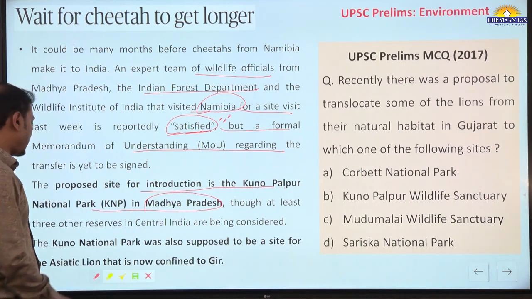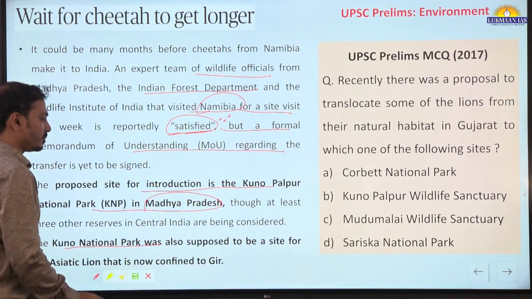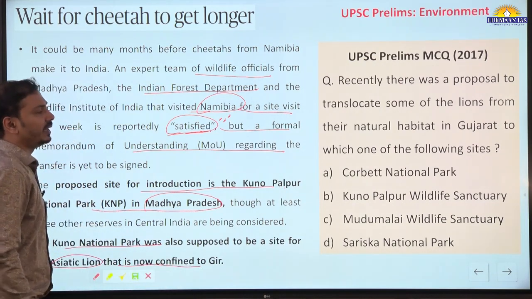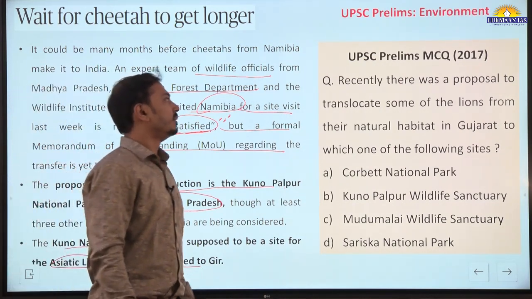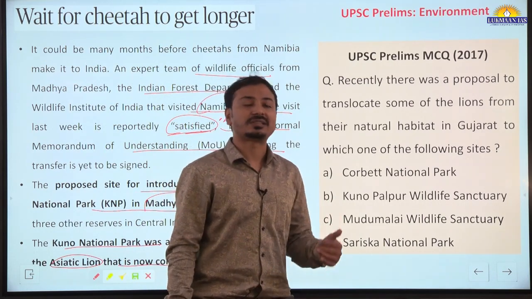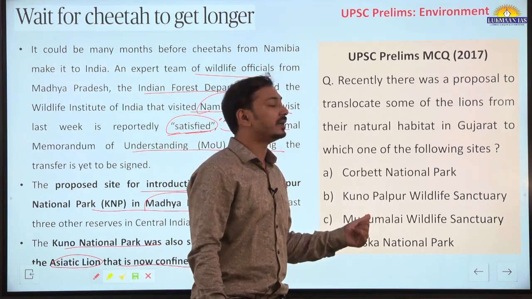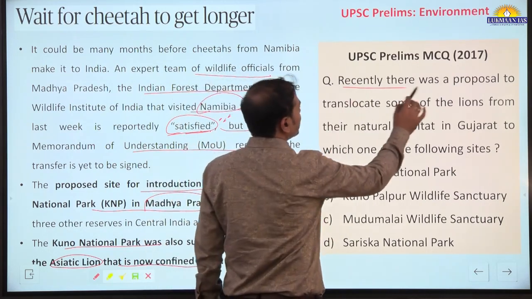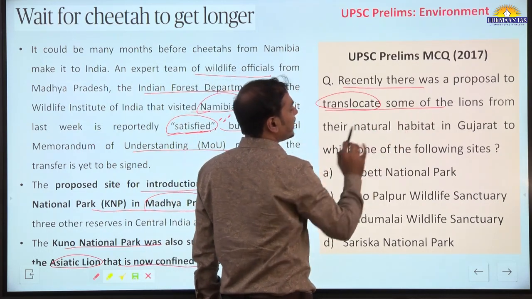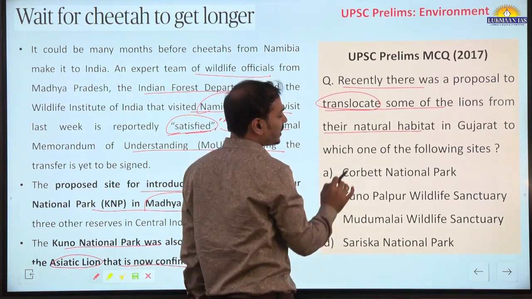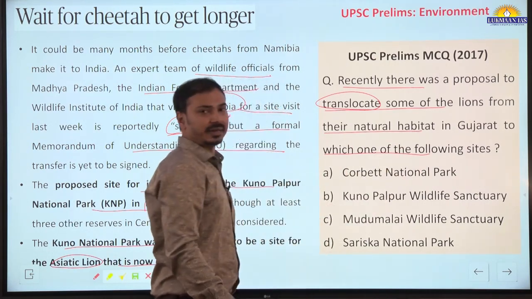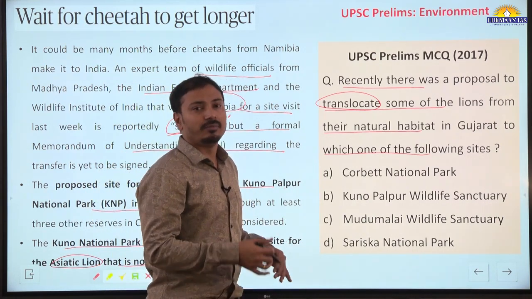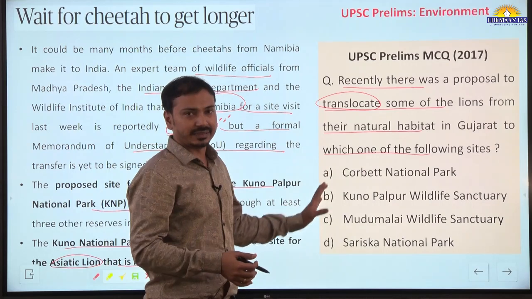You should remember that this Kuno National Park was also supposed to be the site for the Asiatic lion, which is now confined to Gir National Park in Gujarat. Now see what kind of question was asked in the 2017 UPSC prelims examination. Recently there was a proposal to translocate some of the lions from their natural habitat in Gujarat to which one of the following sites? Okay, so it was a current affairs based question, but it is related to the environment section.